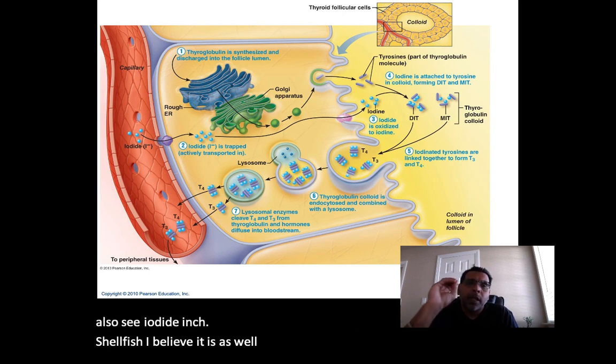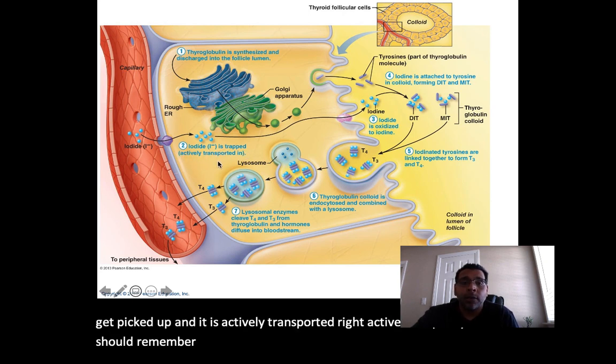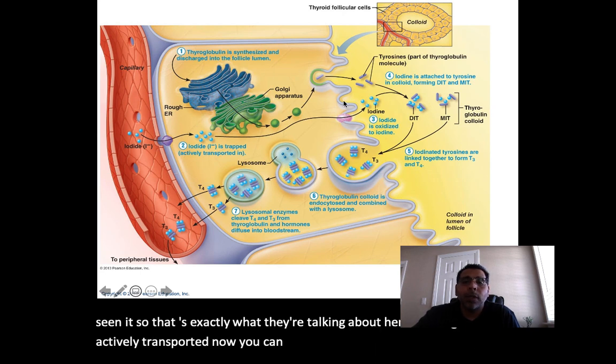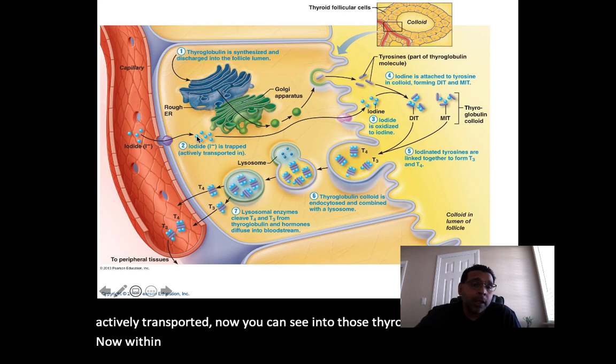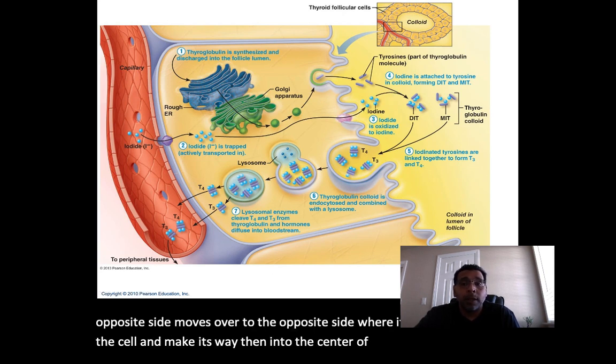So here, iodide comes in, and iodide is going to get picked up, and it is actively transported. Active transport, you should remember from biology. You've gone through active transport, so that's exactly what they're talking about here. Iodide gets actively transported into those thyroid follicle cells. Now within the cell, iodide moves over to the opposite side, where it can exit out of the cell and make its way into the center of the follicle, where the colloid is.